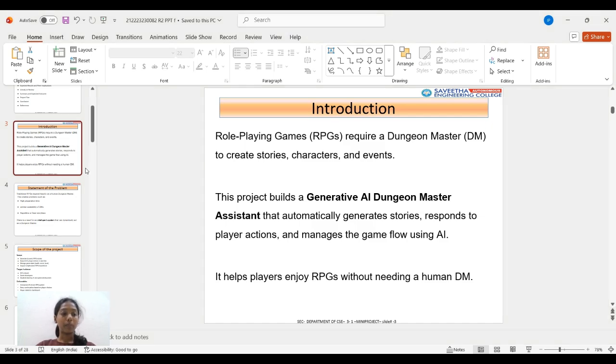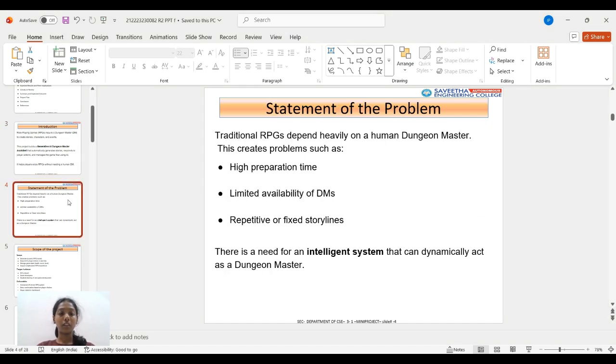The statement of the problem. Traditional RPGs depend completely on a human Dungeon Master. This causes problems such as high preparation time, limited availability of Dungeon Masters, and repetitive or fixed storylines. So there is a need for an intelligent AI-based system that can dynamically act as a Dungeon Master.